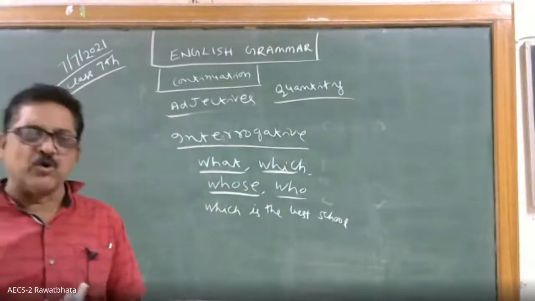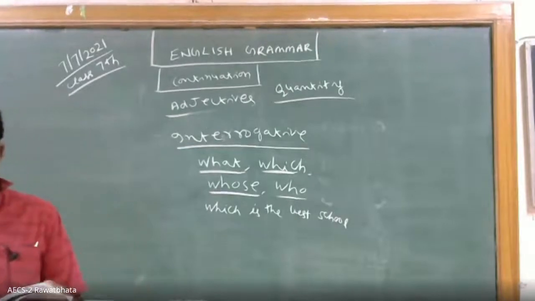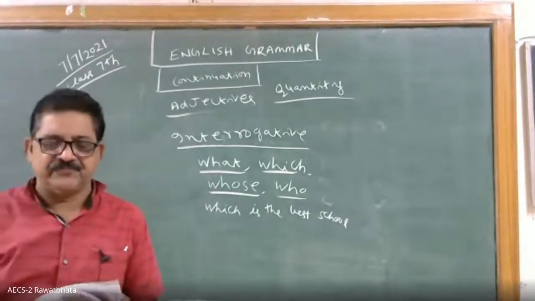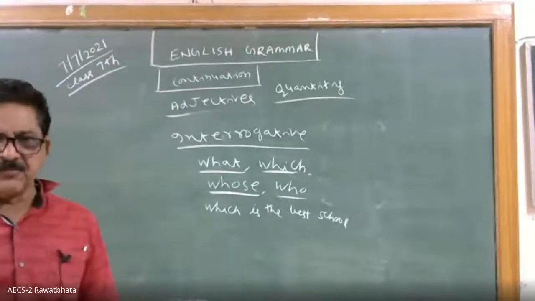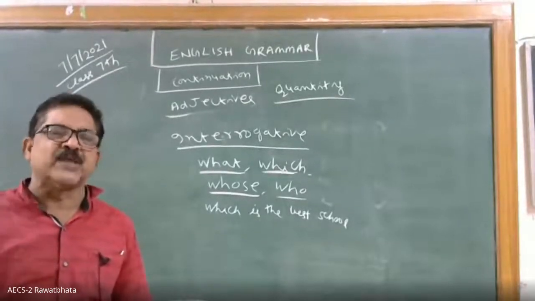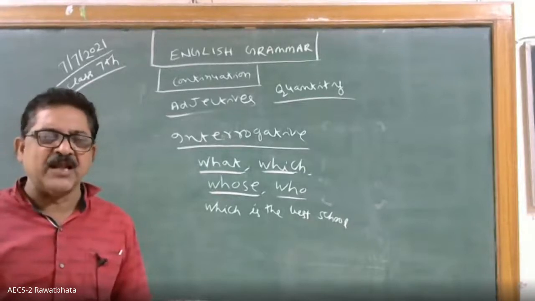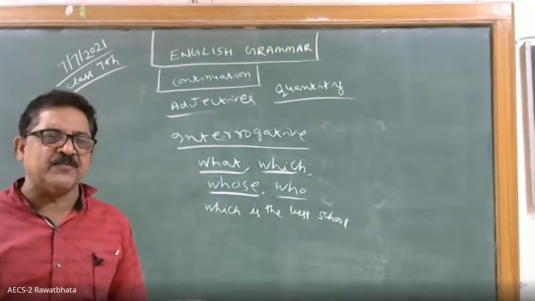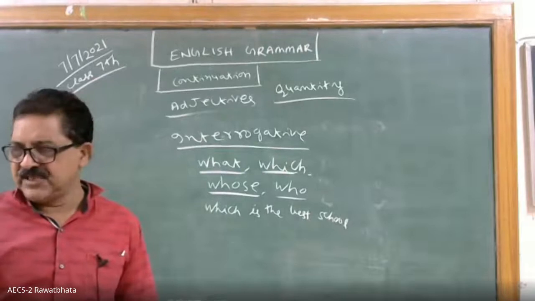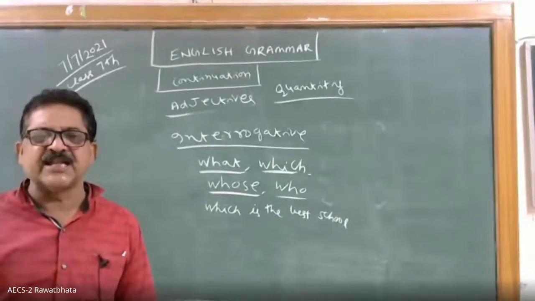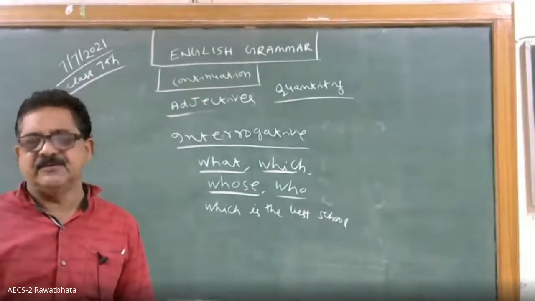You should have a noun, otherwise how do you say it is an adjective? Sir, what are you doing? You is used for some noun, so that noun you have to tell. Because the function of the adjective is to qualify the noun. There should be one noun, otherwise the sentence will not be completed.